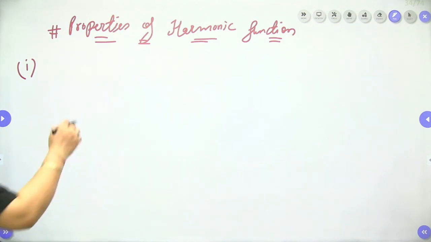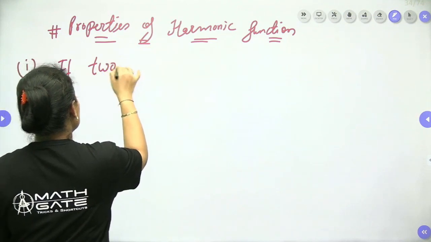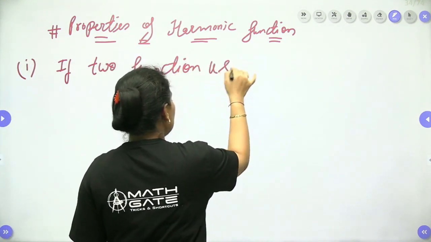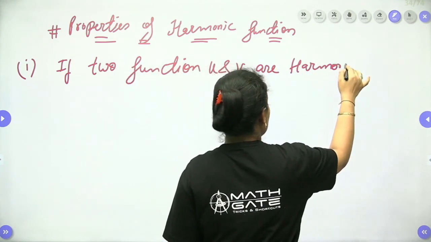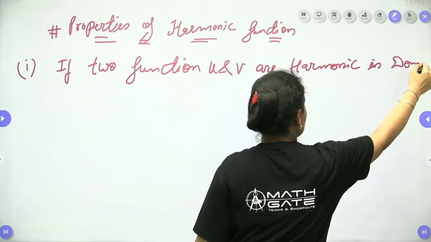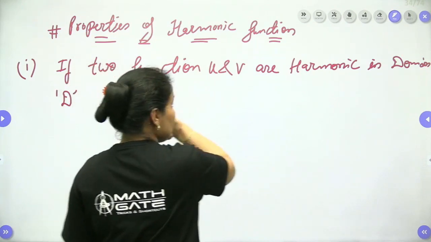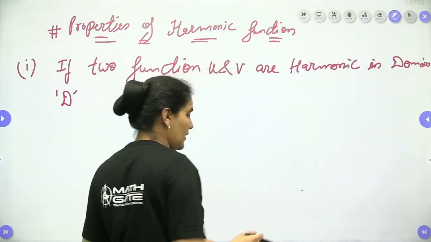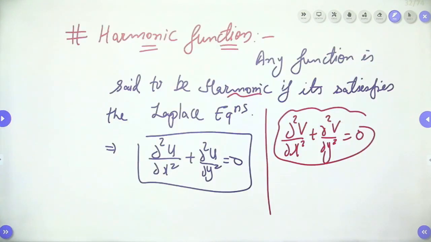If two functions u and v are harmonic in the domain D, let's have a discussion on this one first. Suppose we have two functions u and v, harmonic in domain D, just as earlier we were discussing u and v, right?